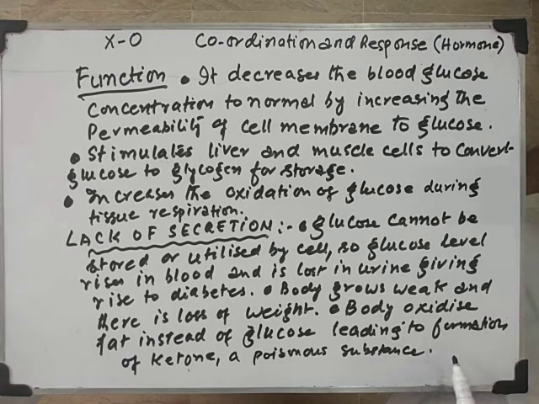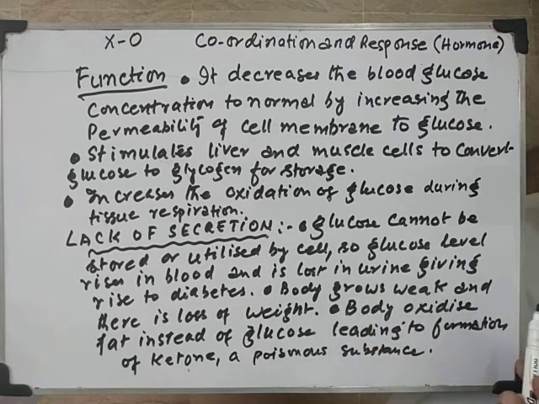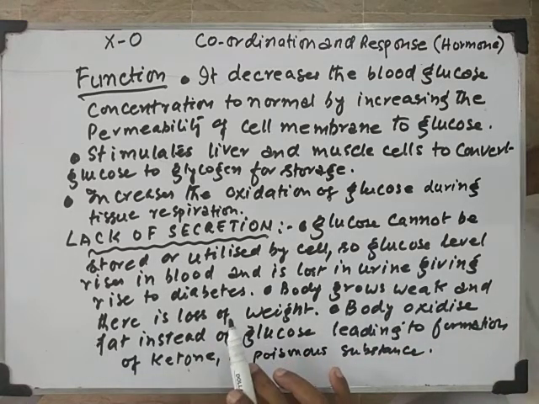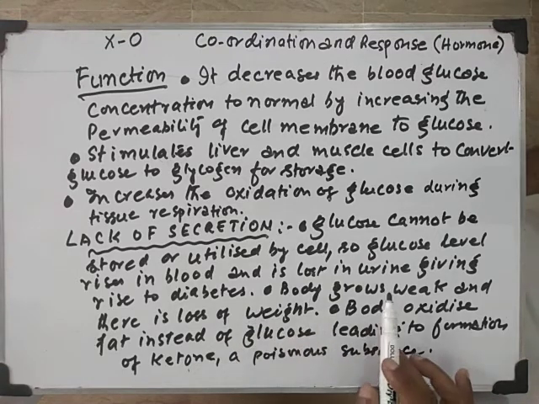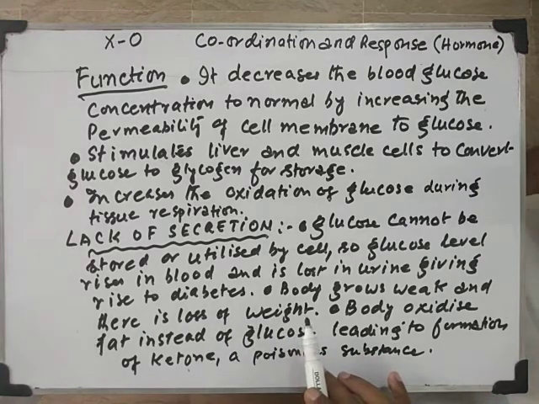I will explain again. Lack of secretion. If insulin is not produced, then glucose cannot be stored or utilized by the cell. So what will happen? The glucose level will rise in the blood, and this glucose will be lost in urine, giving rise to diabetes. Diabetes is a disease in which glucose is lost to the urine, and when there is loss of glucose, what will happen?